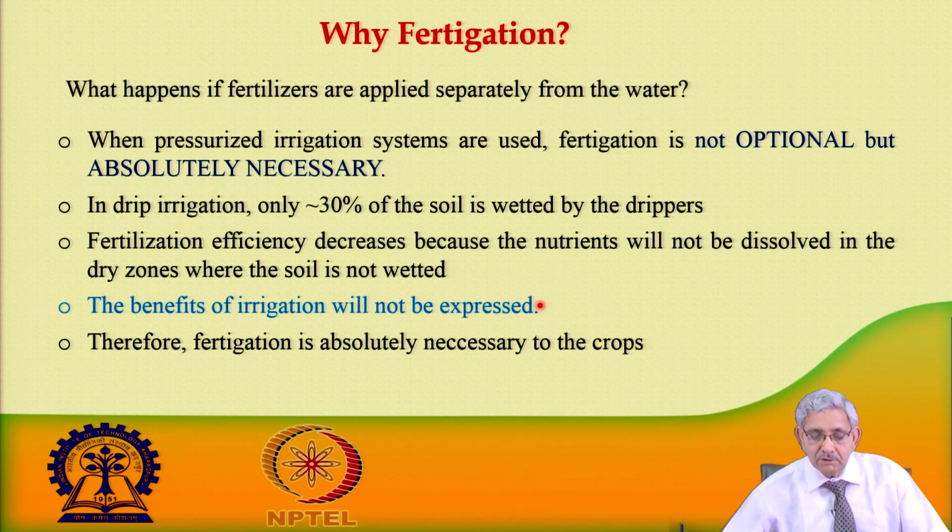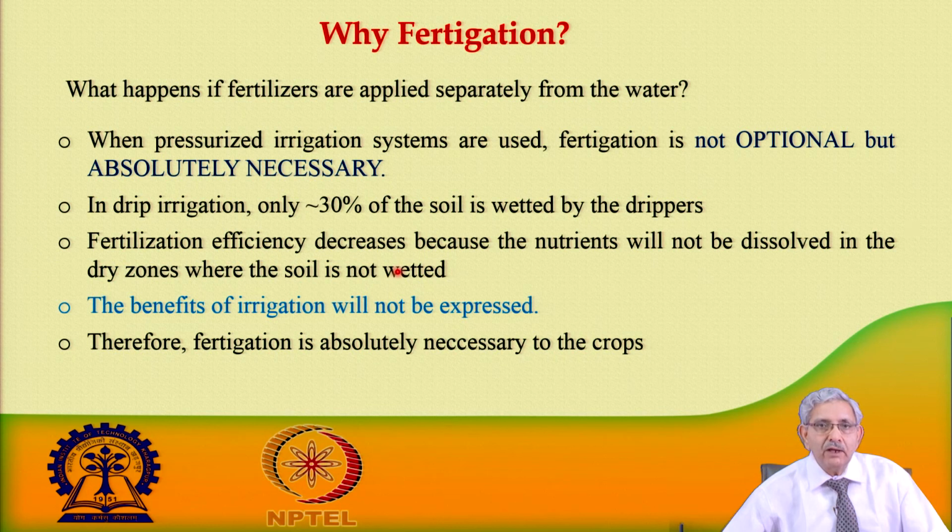In drip irrigation, as we know, particularly in horticultural crops, we are giving water to only 30% of the root zone area. Only 30% of the soil is wetted by drippers, so fertilizer will remain only in the wet portion. The full benefit of the fertilizer will not be made available to the plant.